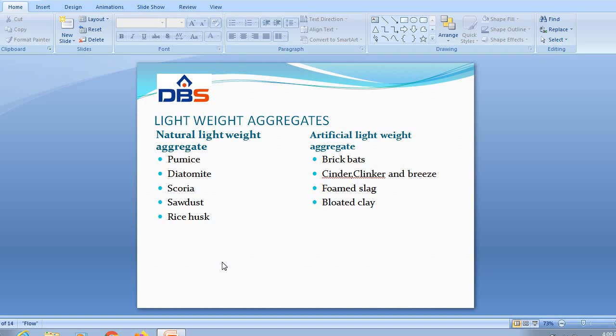Lightweight concrete is made by only one method, the inclusion of air in concrete, and in actual practice this is achieved in three different ways. First, by replacing the usual mineral aggregate with cellular, porous or lightweight aggregate. Second, by introducing gas or air bubbles in the mortar, which is known as aerated concrete. Third, by omitting the sand fraction from the aggregate, which is known as no fines concrete.